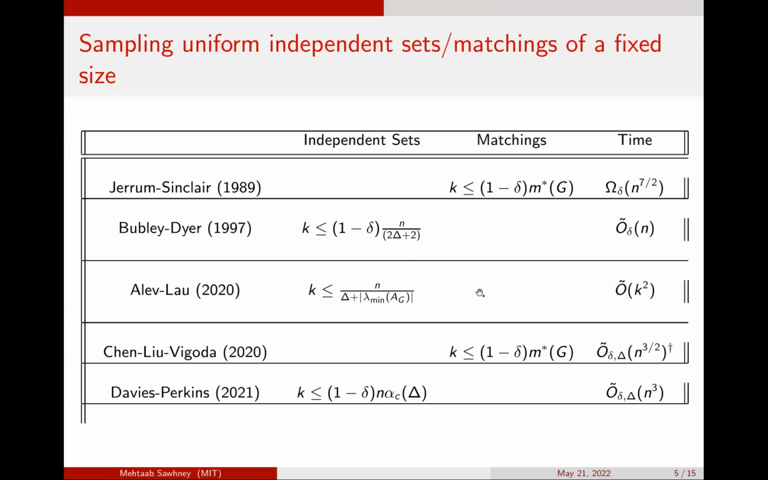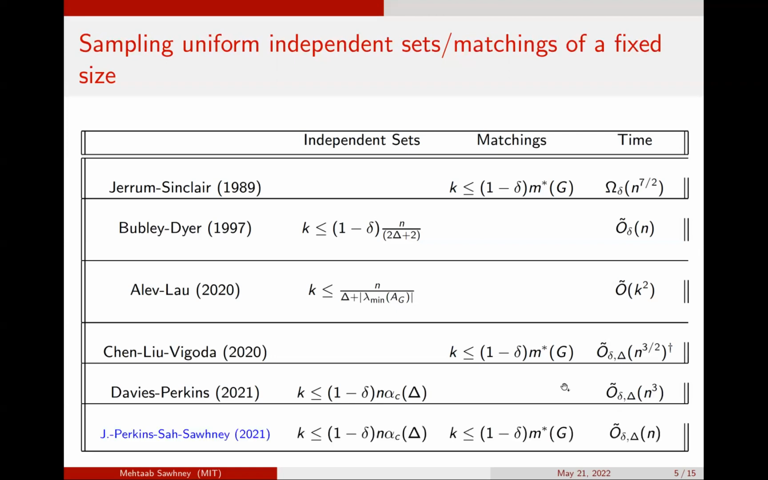There's a dagger there, which we'll explain. And then there was work of Davies and Perkins, which got up to the critical threshold, but the running time was expensive, so it was order n cubed. And one of our main results is to give a nearly linear time algorithm for sampling independent sets, either up to the critical threshold or matchings up to the maximum size, in time that's O tilde of n for constant degree graphs.